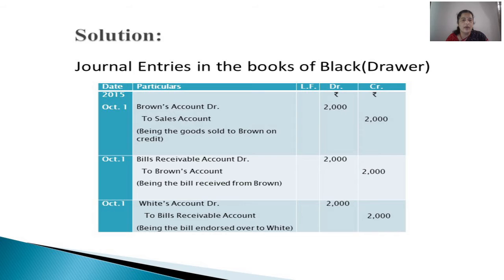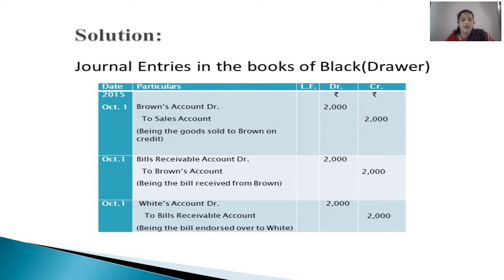So goods are going out. Brown's account debited to sales account, being the goods sold to Brown on credit, right? So Brown is a receiver of the benefit of purchasing goods from us on credit, and goods are going out from our books. Then on the same day, bills receivable account debited to Brown's account.